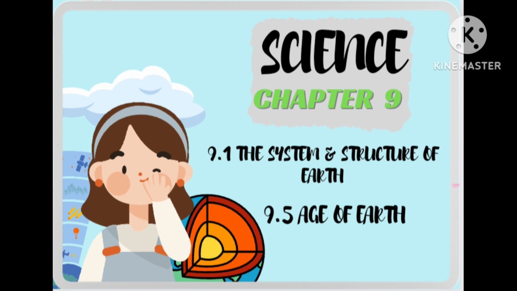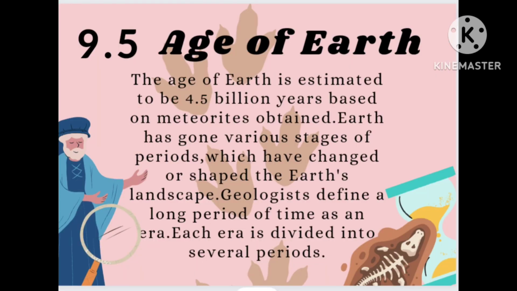Now let's move on to the next chapter, Age of Earth. The age of Earth is estimated to be 4.5 billion years based on meteorites obtained. Earth has gone through various stages of periods, which have changed or shaped the Earth's landscape. Geologists define a long period of time as an era. Each era is divided into several periods.